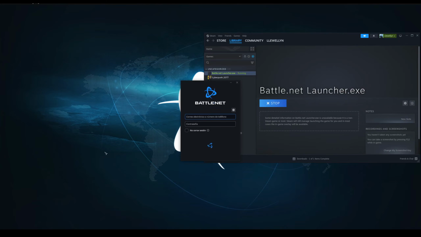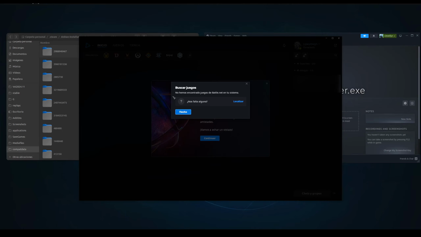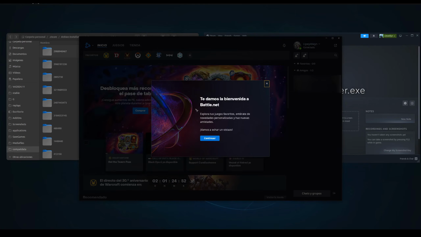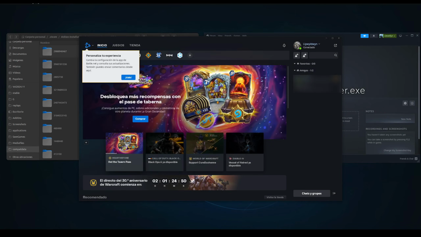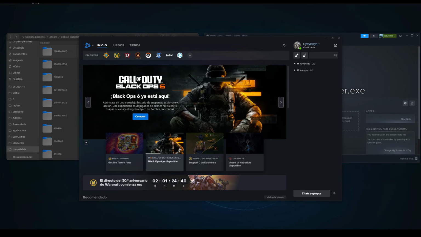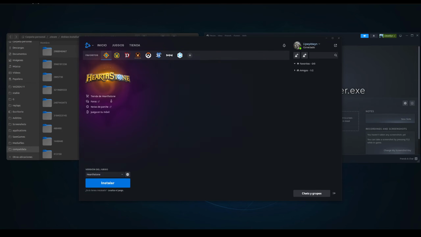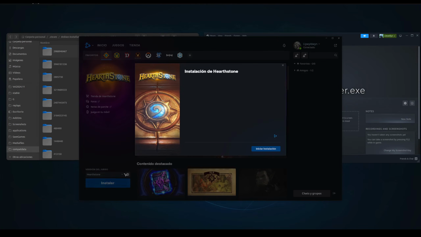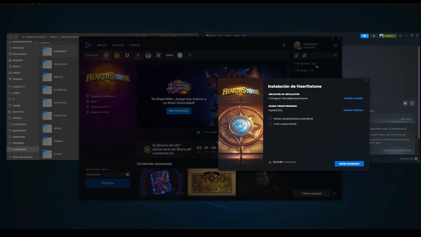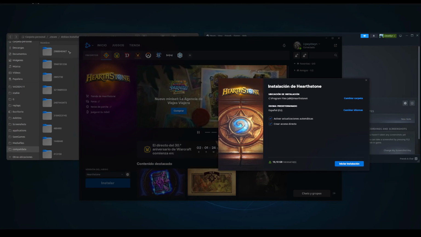And now you need to log in. We don't have anything installed, so yes, okay, whatever. Yes, yes. So now we install, let's say, Hearthstone. Just the normal way, you say install. And then here, if you now just confirm this location, it will install it into this folder. And this folder is on your main drive.